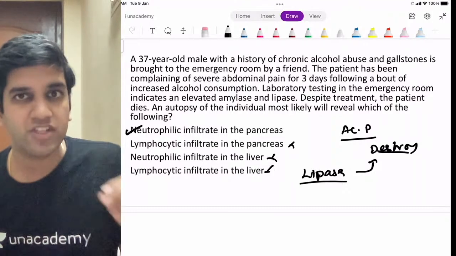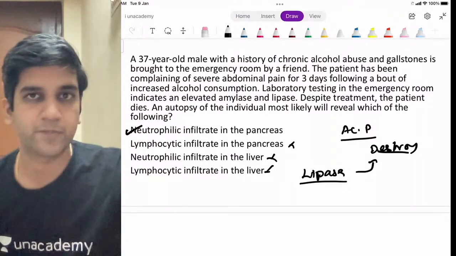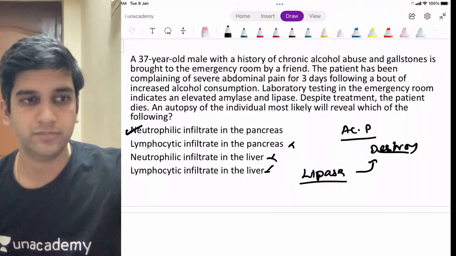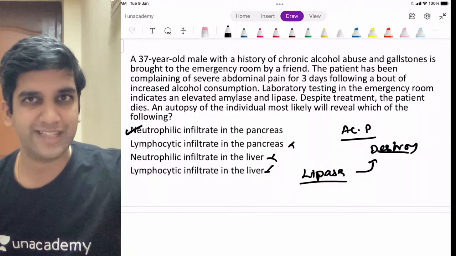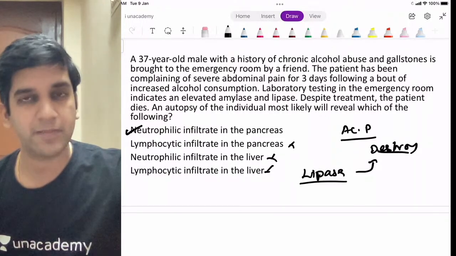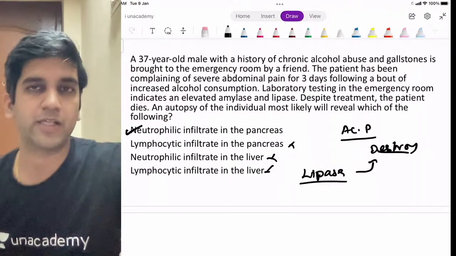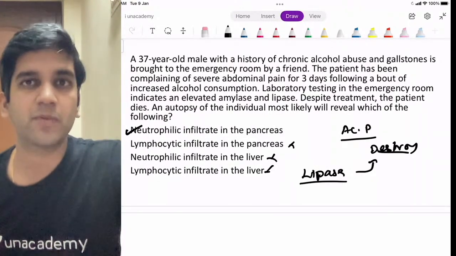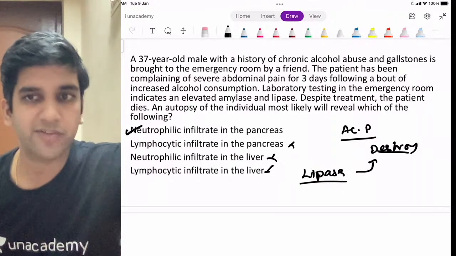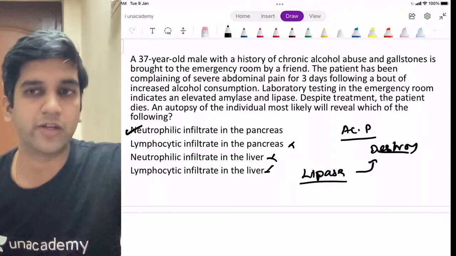Now tell me, what is the mechanism in acute pancreatitis? Is it protein degradation or enzyme activation? It is obviously enzyme activation. The trypsin, chymotrypsin, enzyme activation. So in pancreatitis, what type of necrosis will I see? Liquefactive necrosis, or coagulative necrosis?